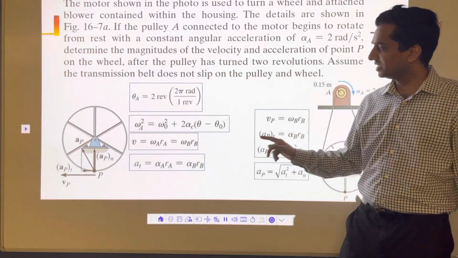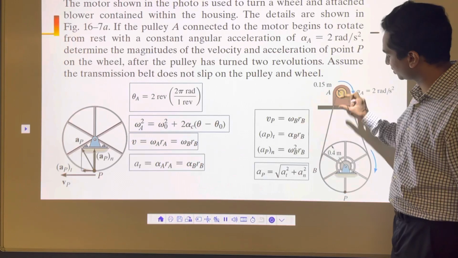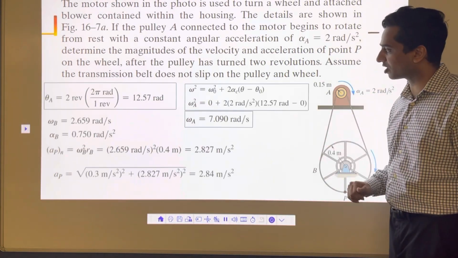Again, very easy problem. All you need to know is the relationship. This is a relationship, very important. Once you know the relationship between this one and this big wheel, you can solve this problem.